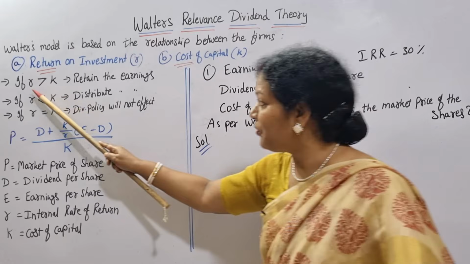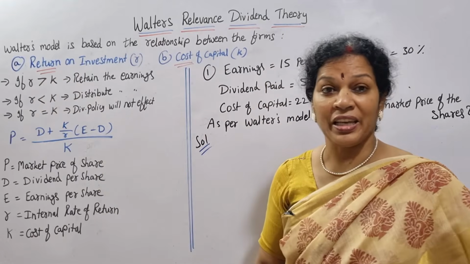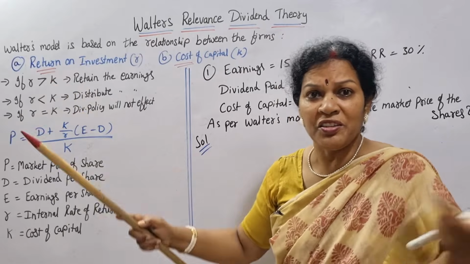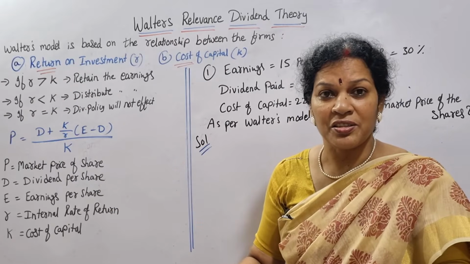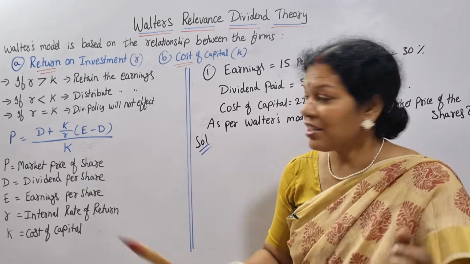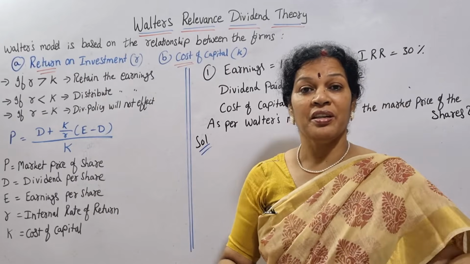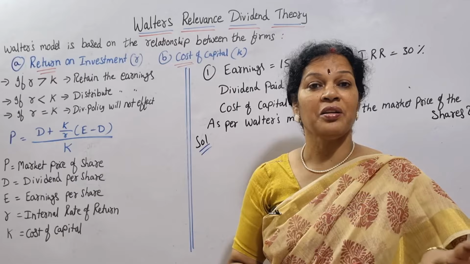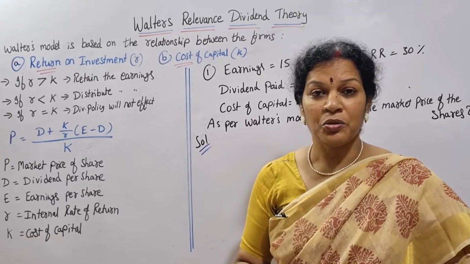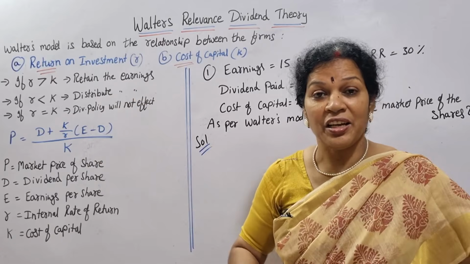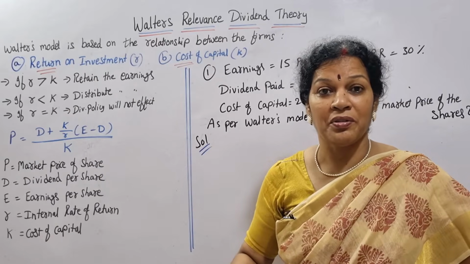So you have to understand three concepts. If R is more than K, return on investment is more than the cost of capital, return is more, cost is less, then what to do? He has suggested to retain the earnings because returns are more, and investors are not going to worry about that. So cost is very less. So retain the earnings, the extra earnings, because returns are more.